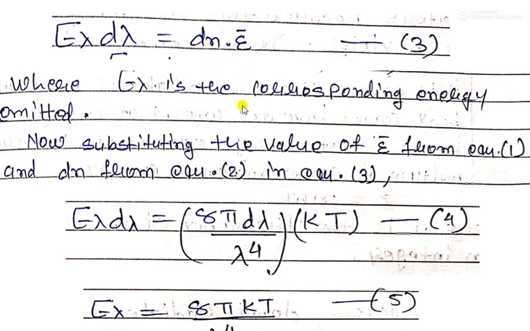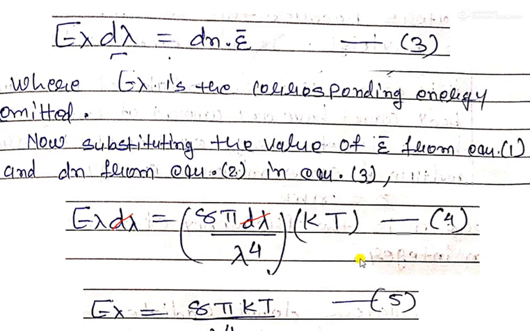It means the value of dn is 8 pi d lambda upon lambda raised to 4, and the average energy is kT. So E lambda d lambda is equal to this. Now d lambda is cancelled out from both sides, so the final equation is E lambda is equal to 8 pi kT upon lambda raised to 4.